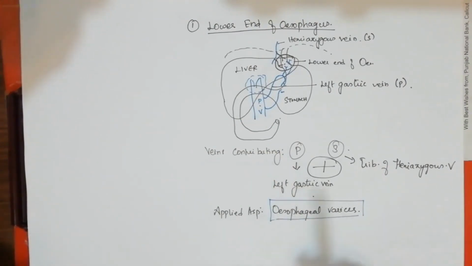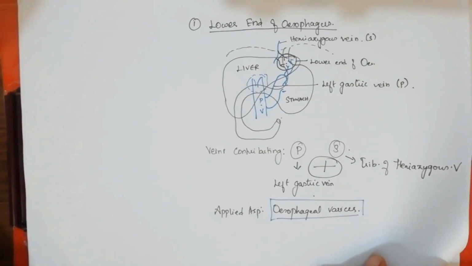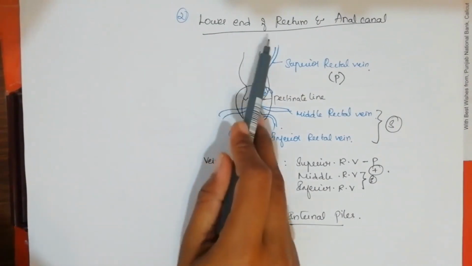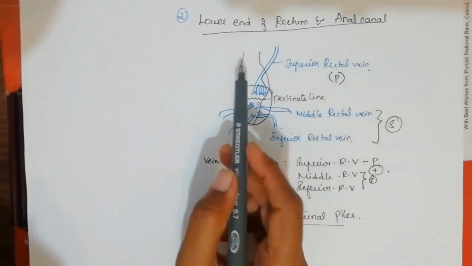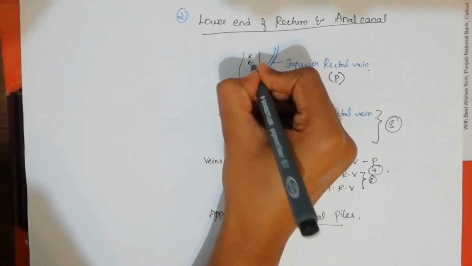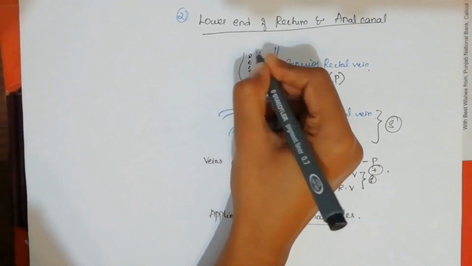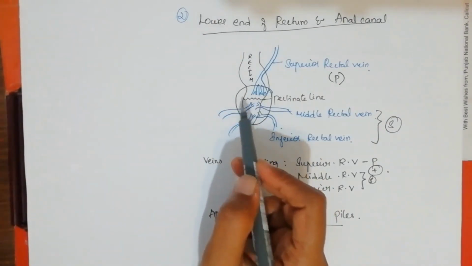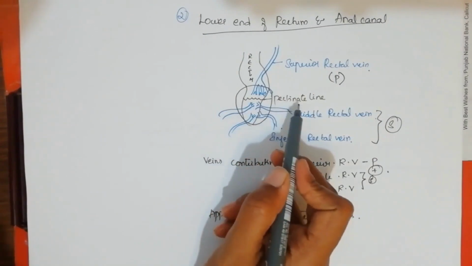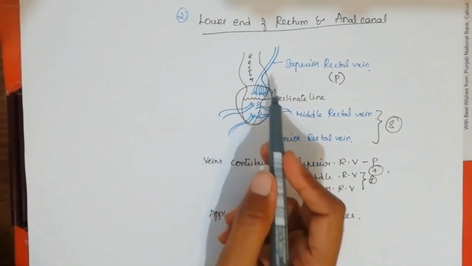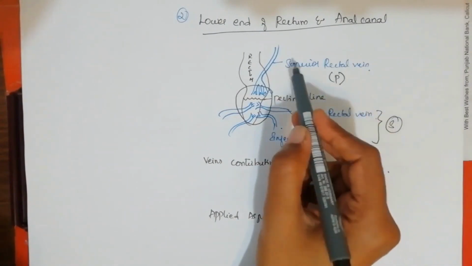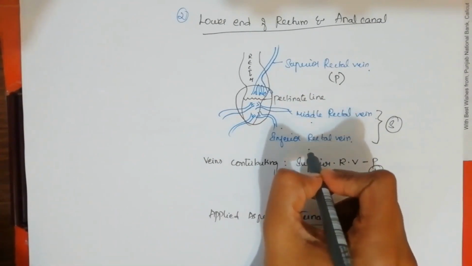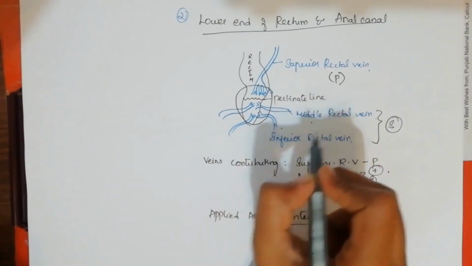Now we will move on to the second area where this portacaval anastomosis is happening. That is the lower end of the rectum and anal canal. What you are seeing here is the rectum. The rectum is divided by a line in the interior aspect into an upper part and a lower part. The line is called the pectinate line. Above the pectinate line we have the superior rectal vein draining the upper part of the rectum, and in the lower part we have the middle and inferior rectal veins draining the lower part of the rectum.